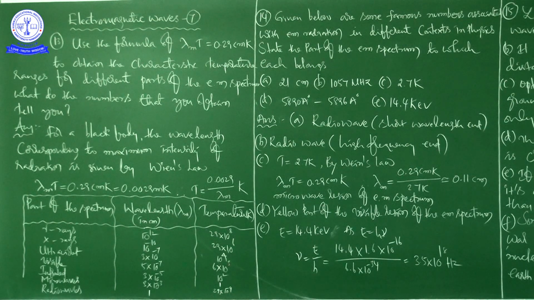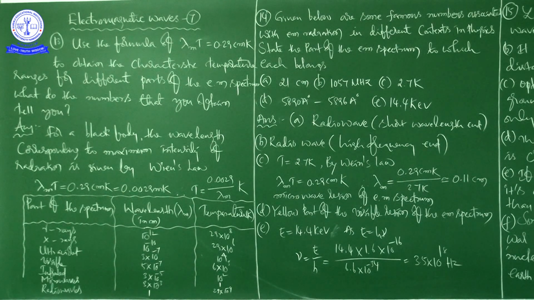Okay, the formula they have given is lambda m into T is equal to 0.29 cm K, that is centimeter Kelvin. By using this formula we have to obtain the characteristic temperature ranges for different parts of the electromagnetic spectrum.